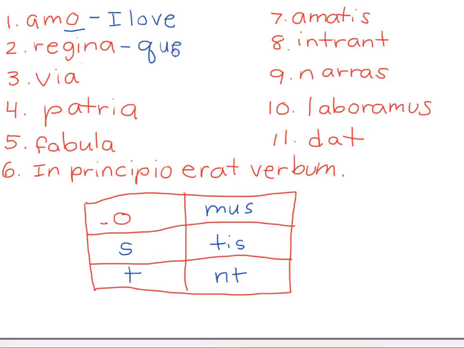We don't have to worry about the endings on that one. Regina is queen. Via, we saw on our list, via is road or way, so that one is easy. Patria, we get patriotic, that's fatherland. That's pretty easy. Fabula, we get the English word fable, so that is a word that means story.